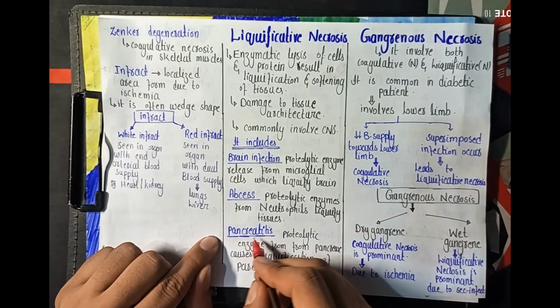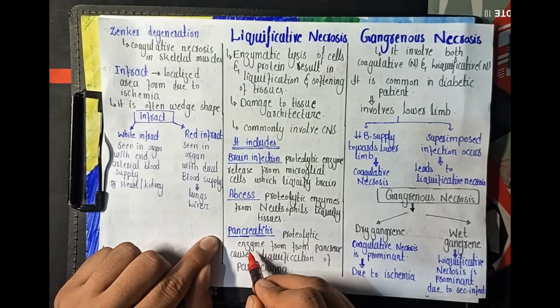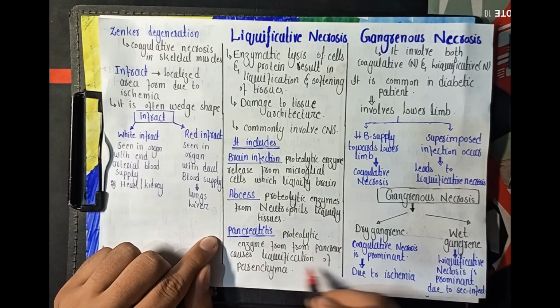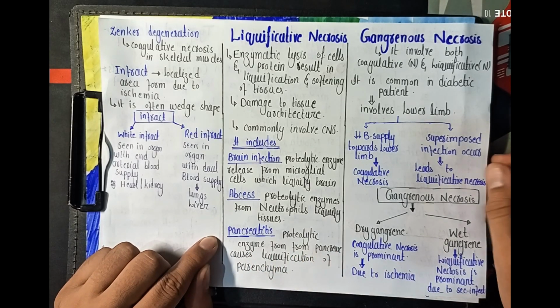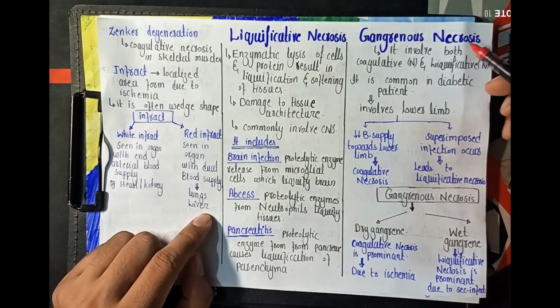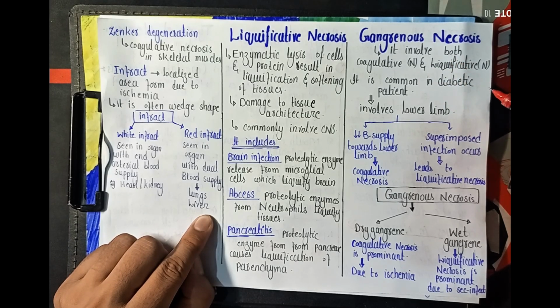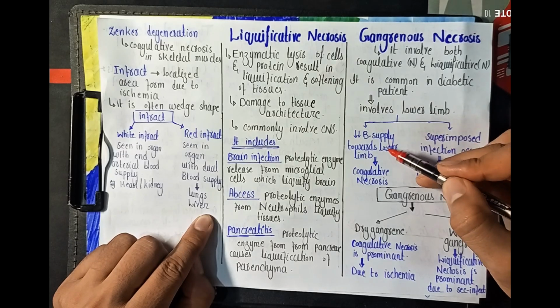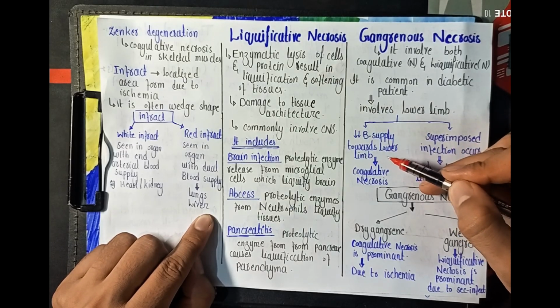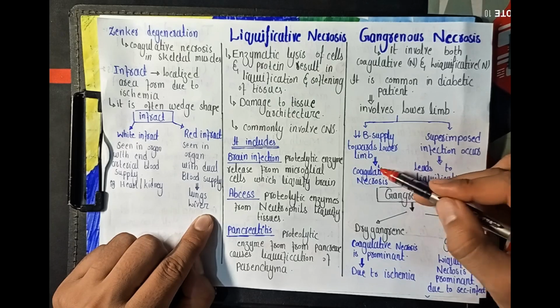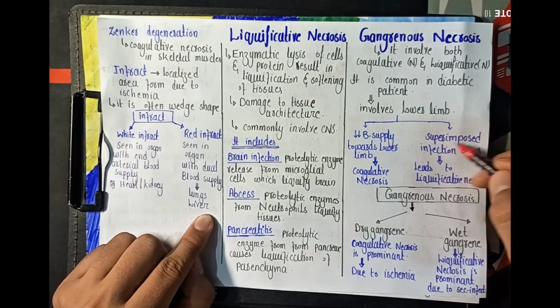इसी तरह हमारे साथ जो pancreatitis है, there are proteolytic enzymes released from the pancreas which cause liquefaction of the parenchyma. अब तीसरा हमारे साथ है gangrenous necrosis. तो this type of necrosis is more common in diabetic patients and it includes both coagulative and liquefactive necrosis, and it involves the lower limb. Initially there is a decrease in the blood supply towards the lower limb, which leads to coagulative necrosis that occurs due to the ischemia. Similarly, there is also superimposed infection in the ischemic area, which leads to liquefactive necrosis.